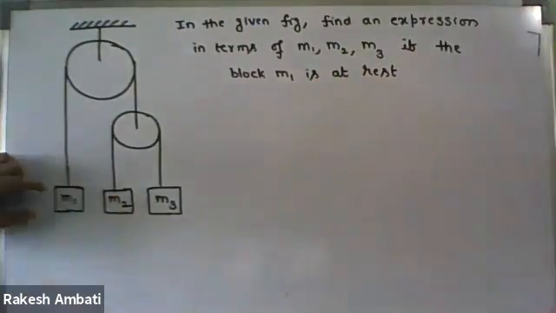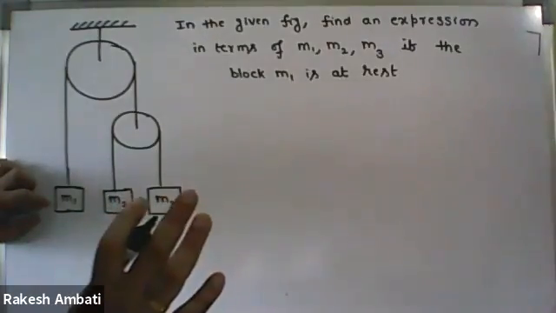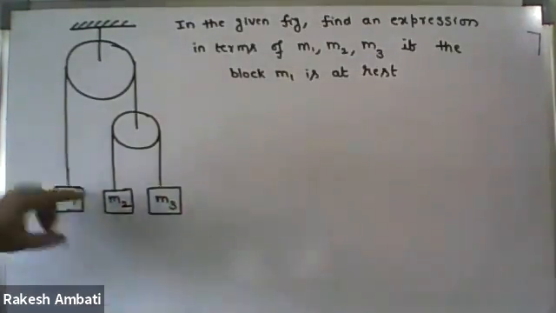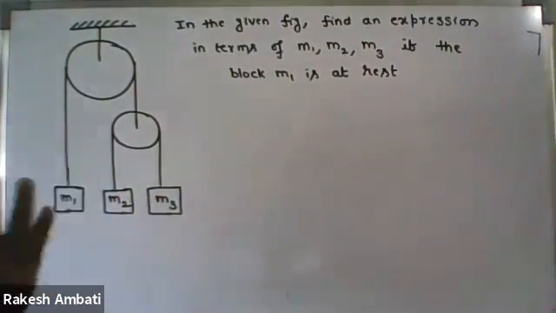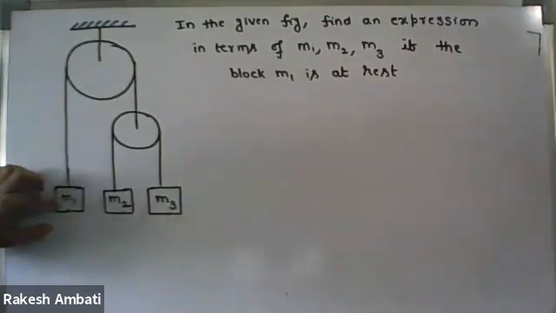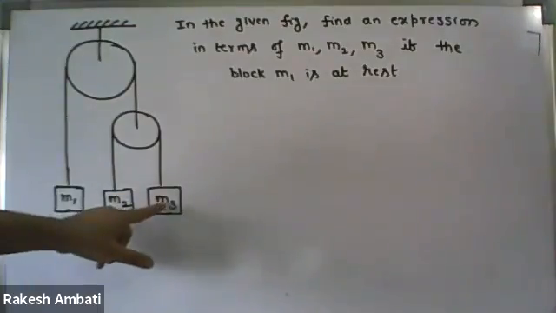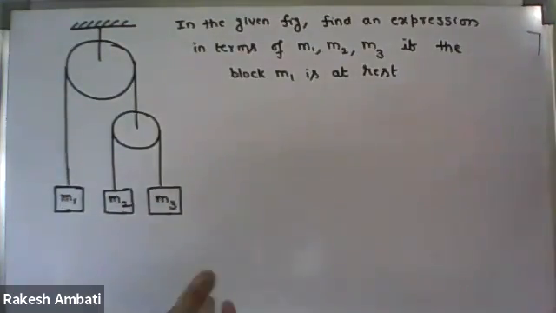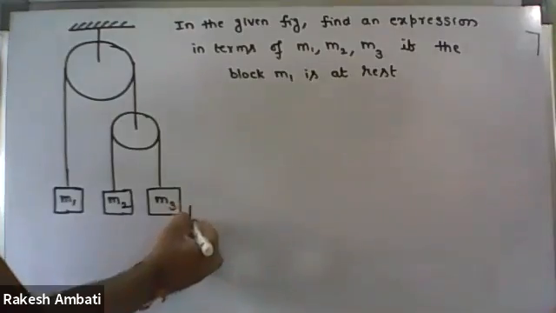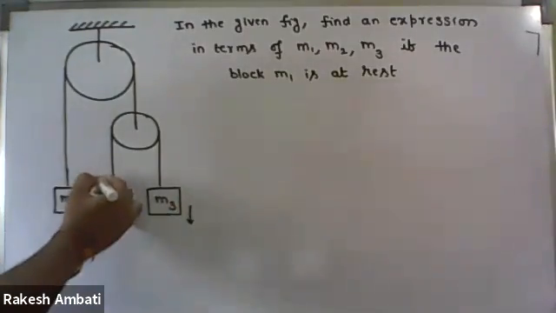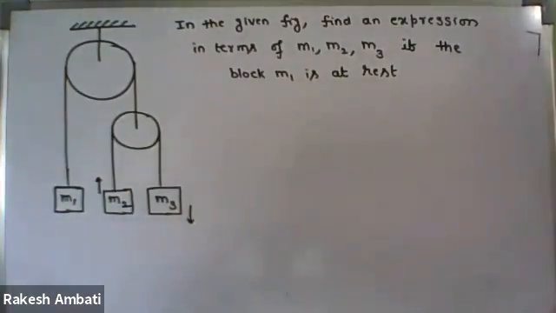In the question, only the m1 block is at rest. It is not mentioned that m2, m3 are at rest. So maybe m2, m3 blocks are in motion. For example, if one is moving downwards, the other one will move upwards, correct?